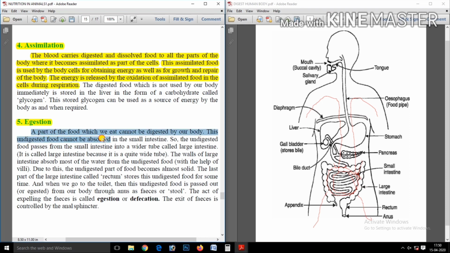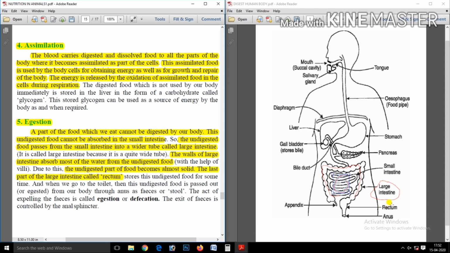Now the last step of nutrition, which is egestion. We cannot digest all the food particles. Some food particles remain undigested, and these undigested food particles go from the small intestine to the large intestine. See here, undigested foods are going into the large intestine, and the walls of the large intestine soak up the liquid matter from this undigested food and push the solid undigested part into the rectum.